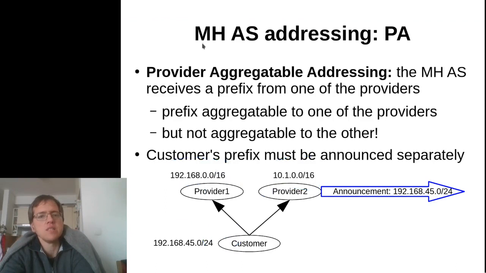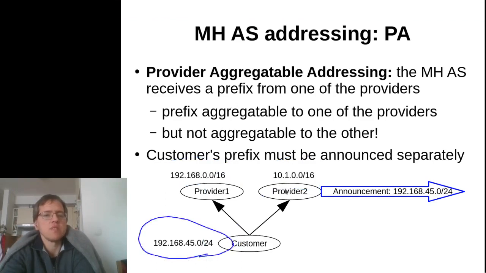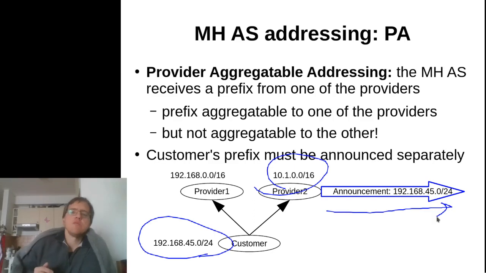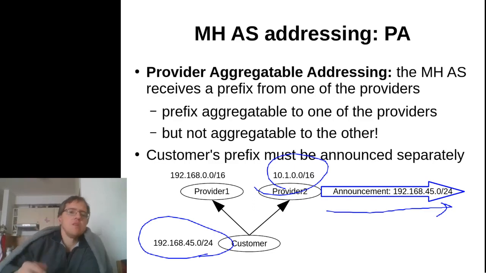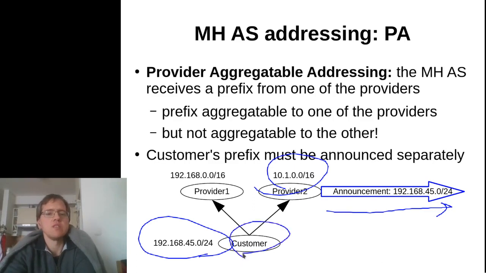Necessarily one of the ASes will not be able to aggregate this prefix into its own prefix range, and therefore it will need to generate a separate announcement to the rest of the internet, which is specific to the customer. And this is bad, because in this case there is no aggregation going on. There will be a specific entry at each of the routing tables, at each of the routers that are connected to the internet, that are specific to this customer.